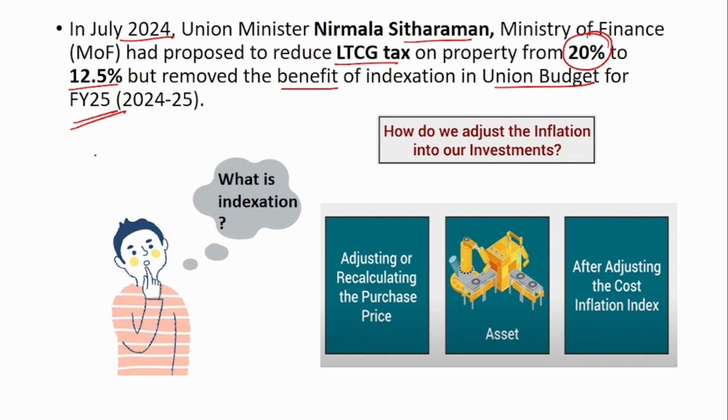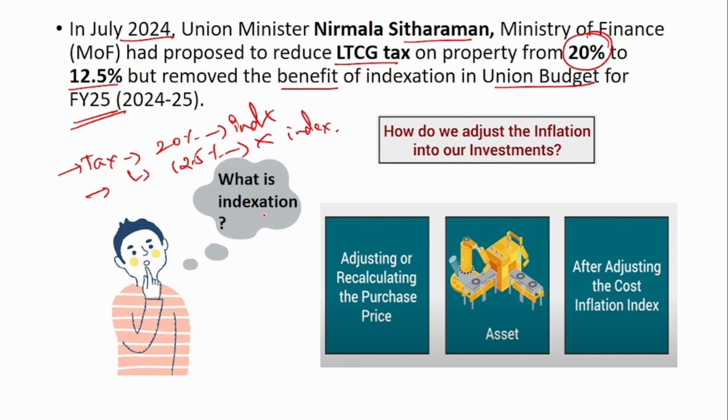If you see previously, in the last financial year, the taxation on long-term capital gain, that is, you buy it at one price and then you sell it at a higher price mostly, right? So from that you will gain a profit, and that will be taxed. Previously it was taxed at 20% with indexation benefit. But now the tax rate has been reduced to 12.5%, but at the same time the indexation benefit has been removed. So no more indexation benefit.